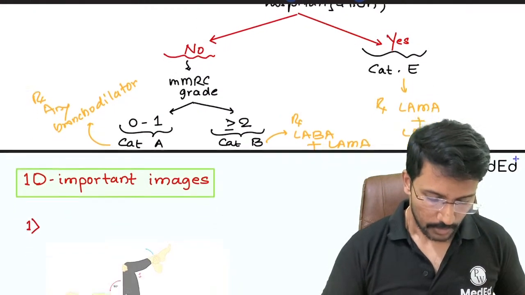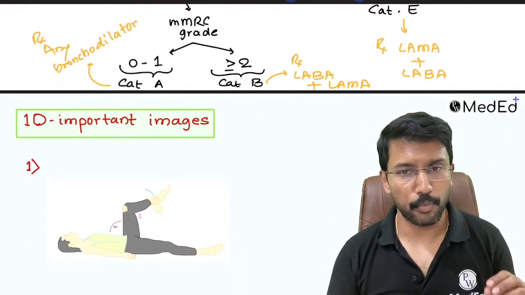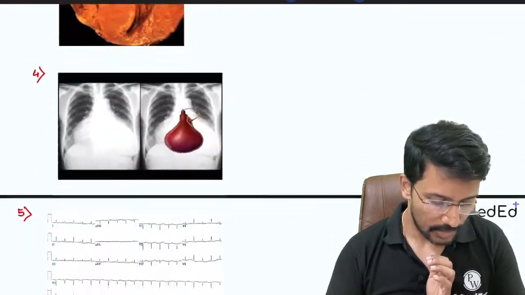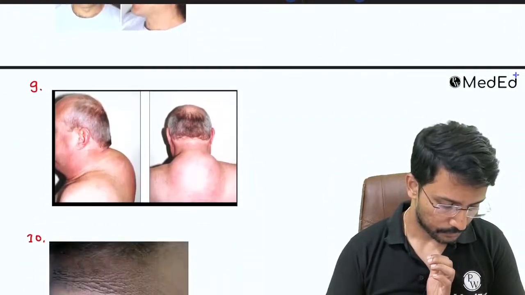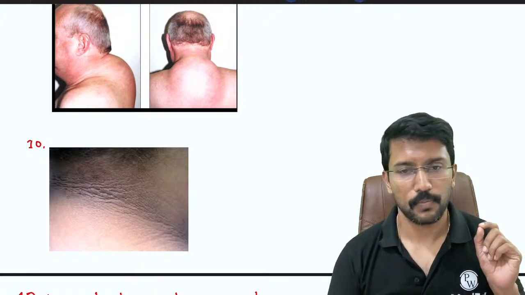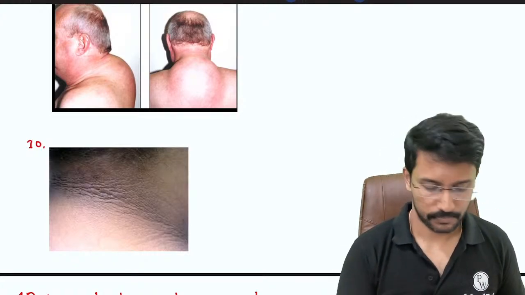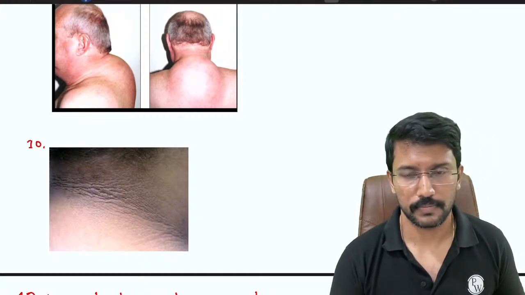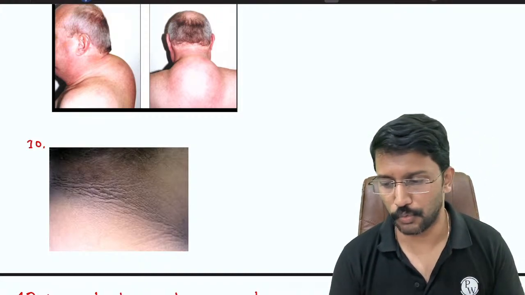Okay. Now, having done with the 10 important topics, we will quickly scan through 10 important images. I'll start from the bottom up. So look at image number 10. What is it showing? 2-3 points I will tell you. First, what is it showing?